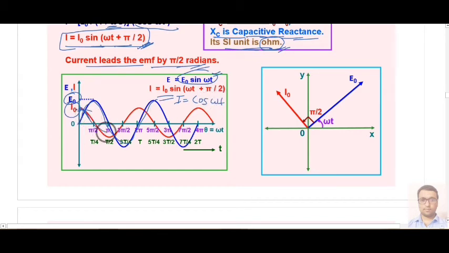So this current will follow the curve of cos theta, that's why it is made in this form. And in the phasor diagram also we can understand that the voltage is represented by the angle omega t with the positive x-axis, then the current will lead the voltage by an angle of pi by 2.